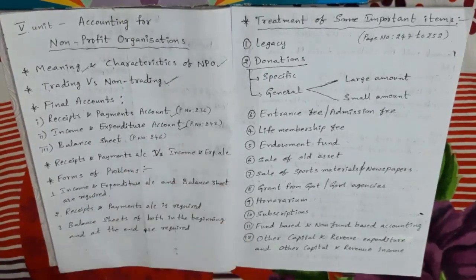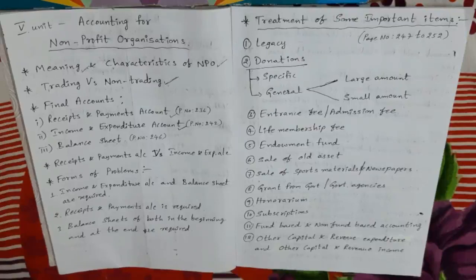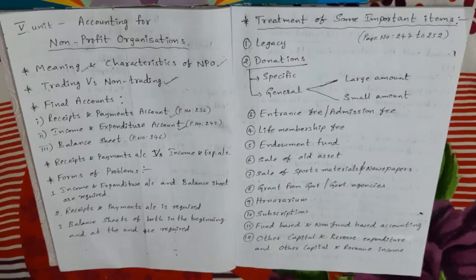Here, the income and expenditure account is a summary of incomes and expenditures of the complete year. It is like a profit and loss account. It is prepared at the end of the year and includes only revenue items, not capital items. Its balance at the end represents the surplus of the income over the expenditure, or the deficit of the expenditure over the income.